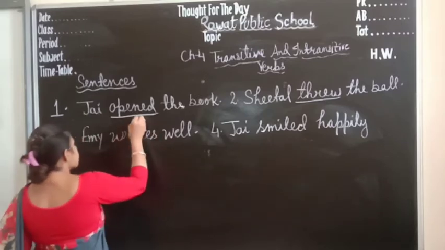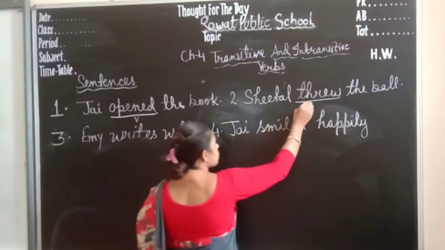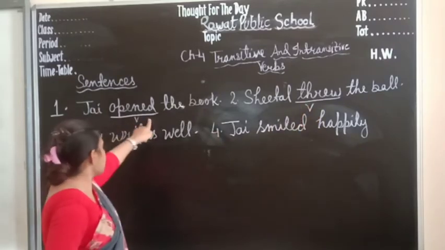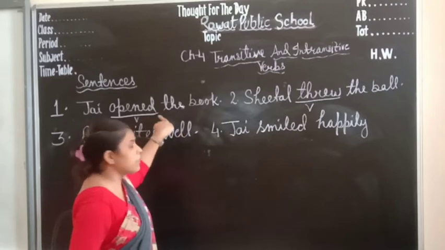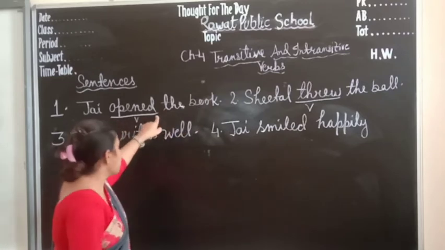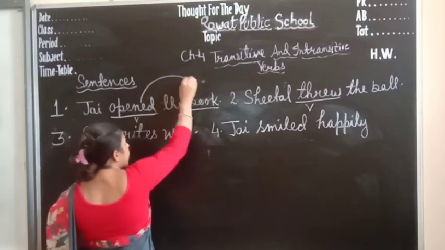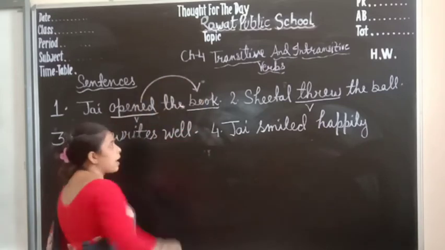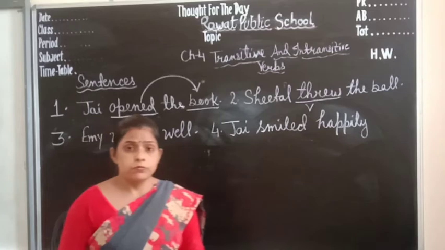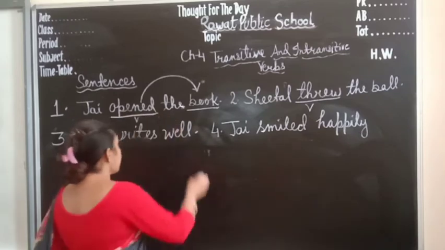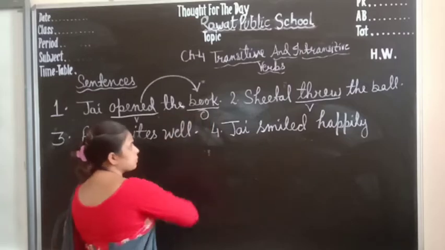So open is a verb and threw is also a verb. But in the first sentence, who is receiving that action? Book. That action is received by the book. So book is the object here.